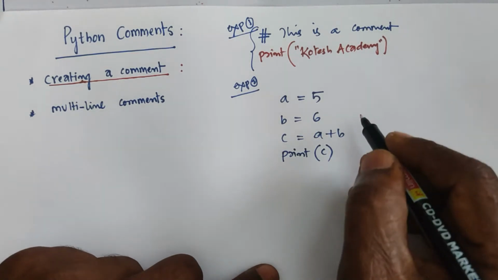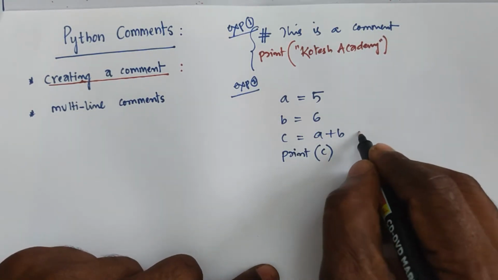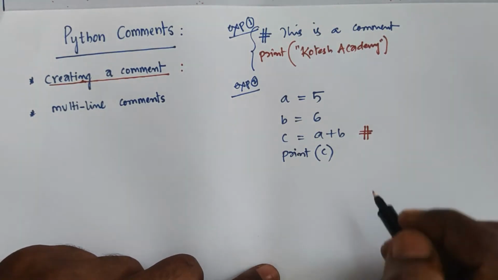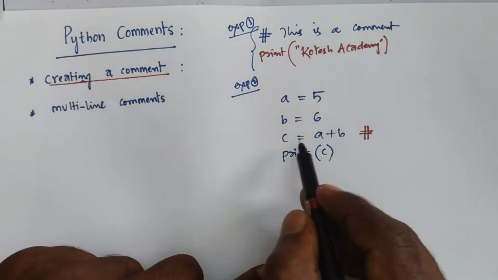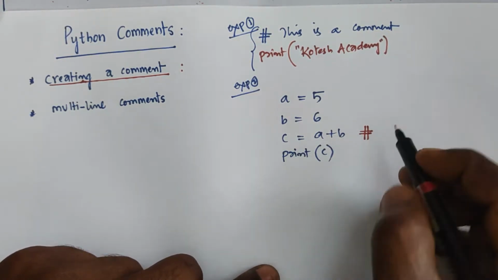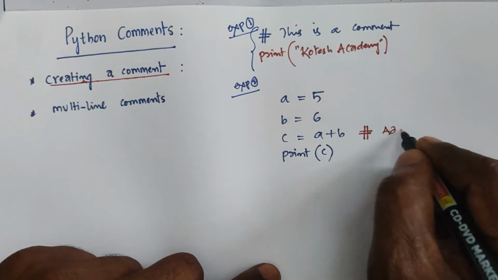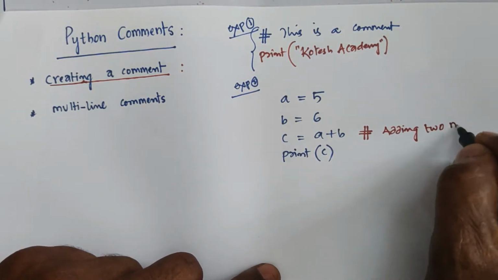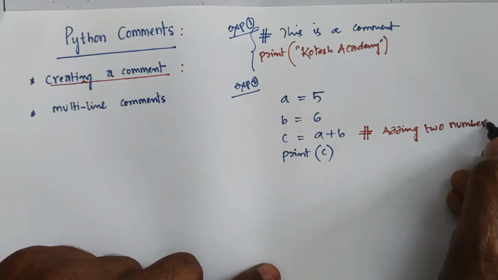Here, in the third line, you are using one hash symbol, and the rest of the characters are considered a comment. In the third line, c is equal to a plus b. What process is going on here? That is adding two numbers. That is the meaning of this.